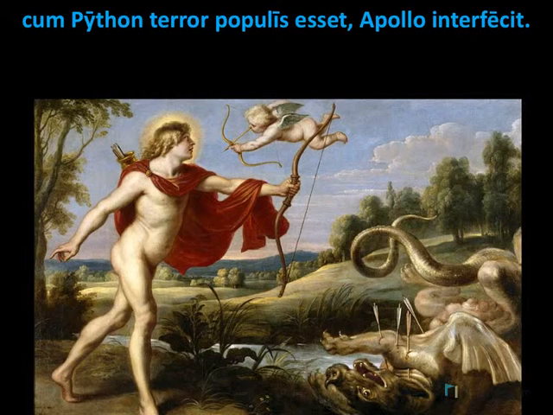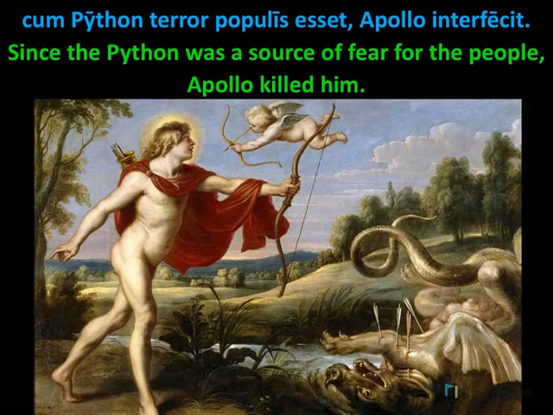Cum Python terror populis esset, Apollo interfecit. Since the python was a terror, a source of fear for the people, Apollo killed him. Now, notice that the main verb in this sentence is interfecit, and the subject of that verb is Apollo.